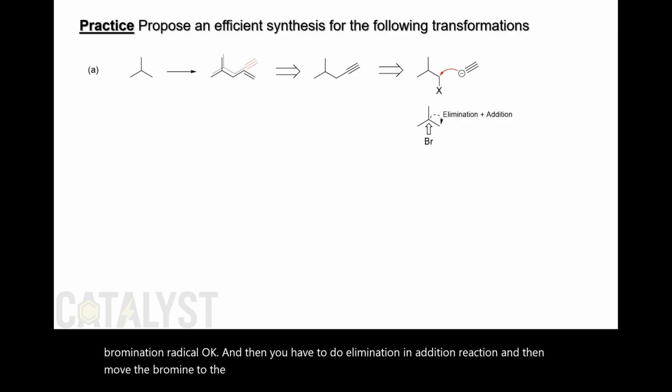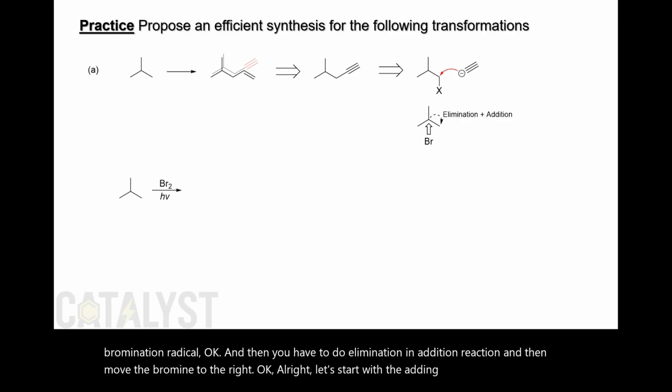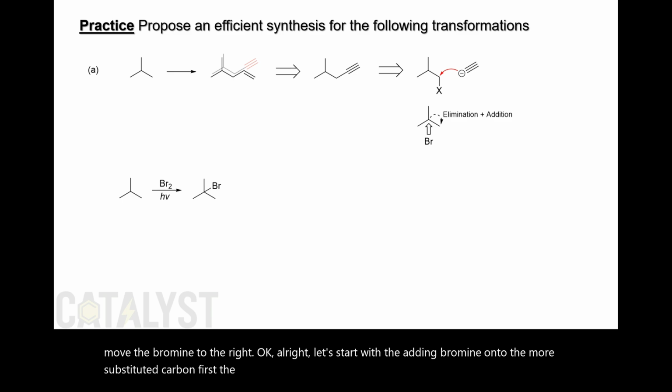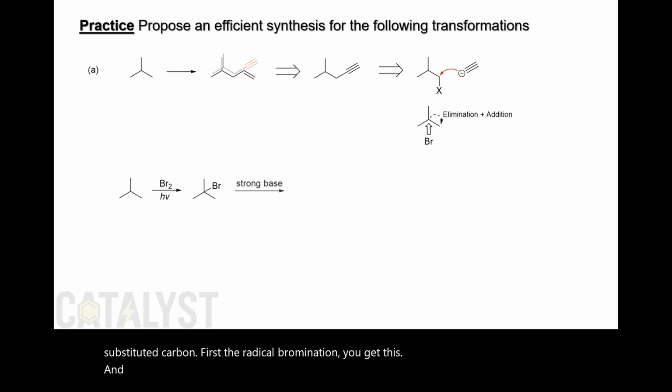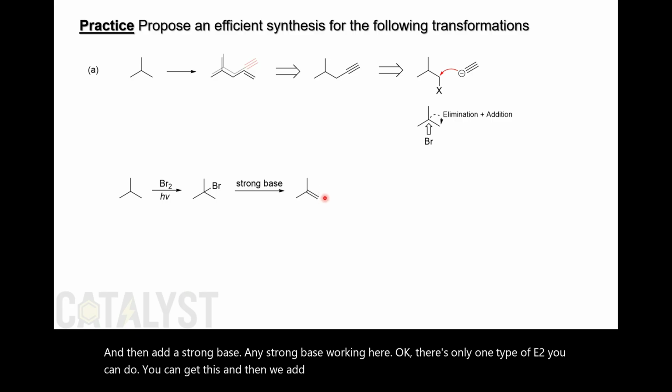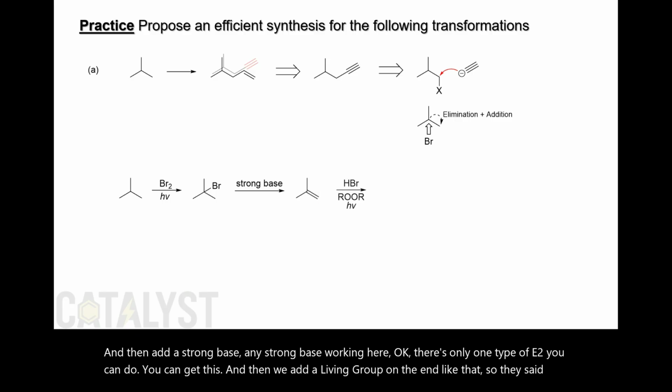Okay, all right, let's start with adding bromine onto the more substituted carbon first, the radical bromination. You get this, and then add a strong base. Any strong base works in here. There's only one type of E2 you can do. You can get this, and then we add a leaving group on the end like that. So this is anti-Markovnikov addition.